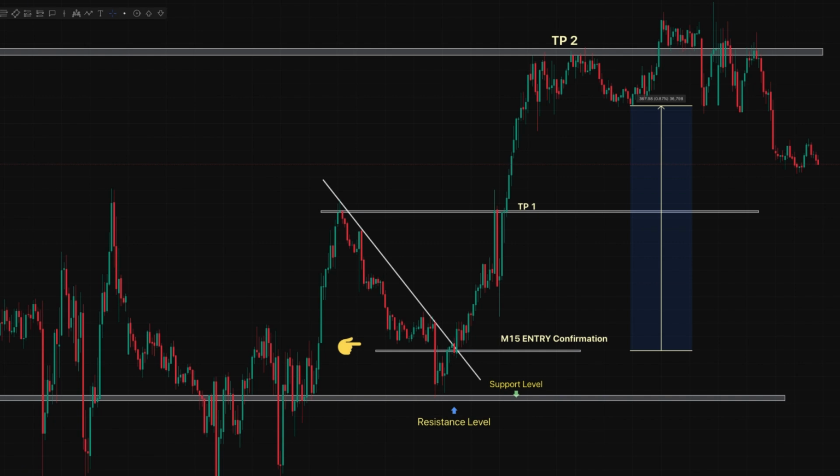That is the proper advanced way of trading the market. You need to have a strategy: resistance level, support level, entry confirmation, take profit 1, take profit 2. When you have this confluence all together, it is an advanced way of trading in which you make profit. System based, not emotions, not whether you are feeling it. The market is showing you and you are following through.